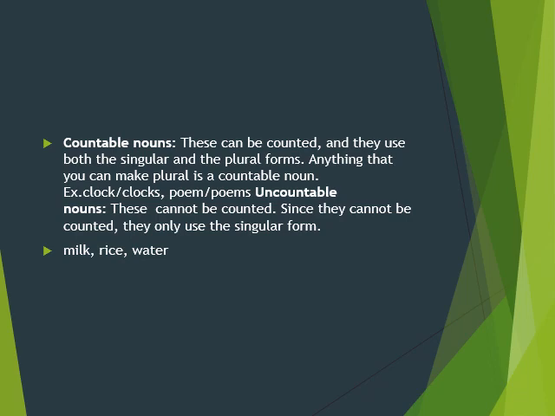Clock, clocks, poem, poems. Uncountable nouns cannot be counted, since uncountable nouns are the nouns that can never ever be counted. They only use the singular form: milk, rice, water. How can you count the milk? But do remember, measurable is something different from countable things. Measurable means we have some parameter to measure the things.